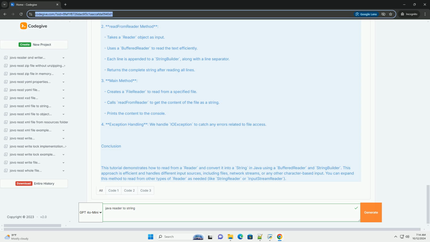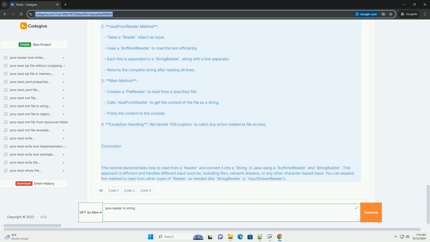1. Imports. We import the necessary classes for file and input reading. 2. readFromReader method. Takes a Reader object as input. Uses a BufferedReader to read the text efficiently. Each line is appended to a StringBuilder, along with a line separator. Returns the complete string after reading all lines.